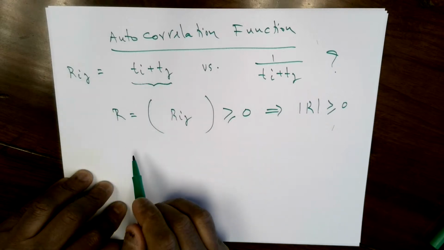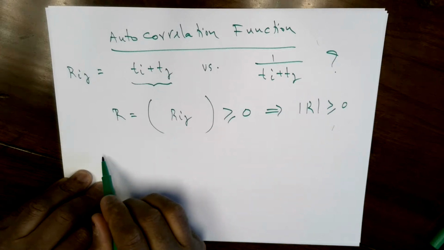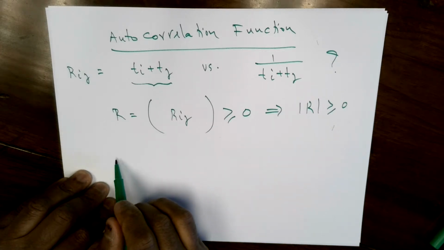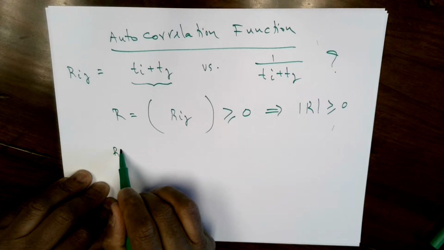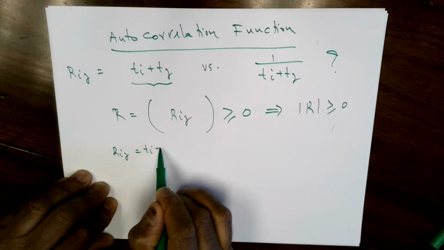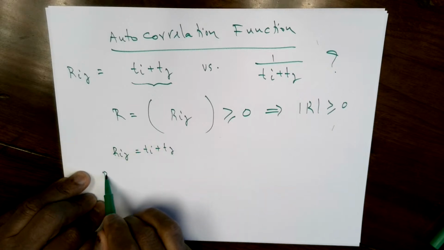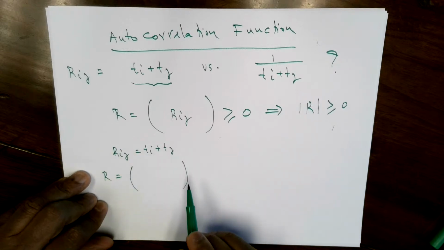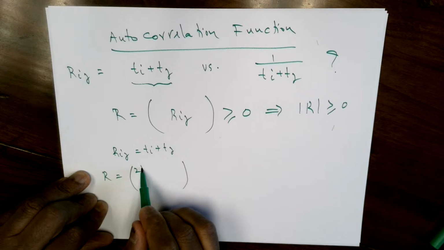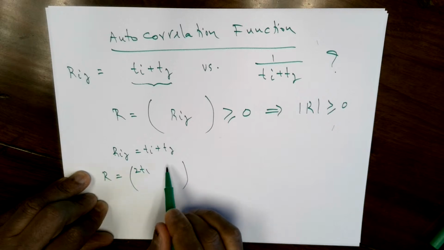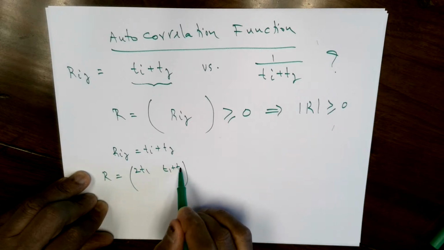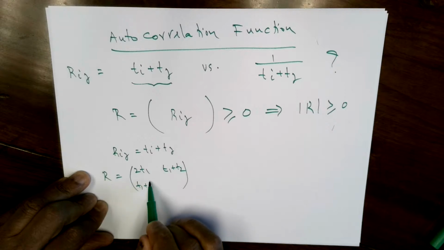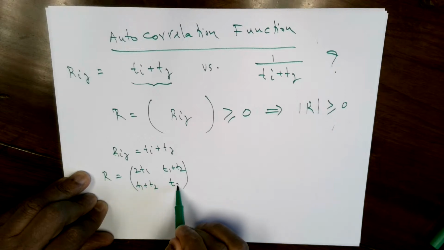So let's check the first one. I'm just going to try a 2 by 2 case and let's see what happens. Let rij equal ti plus tj, and I'm going to do a 2 by 2 matrix. So i goes from 1 to 2, j goes from 1 to 2. This will be 2 t1, t1 plus t2, t1 plus t2, 2 t2.